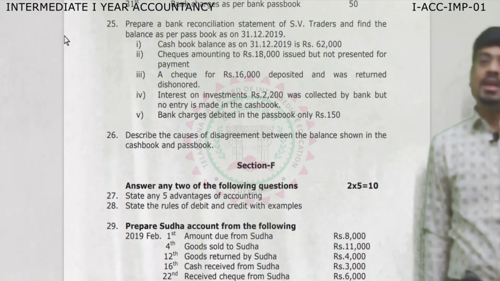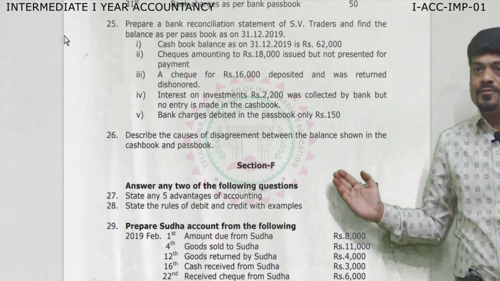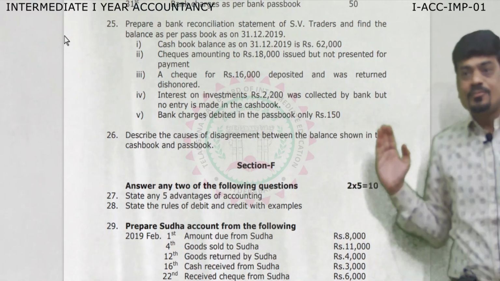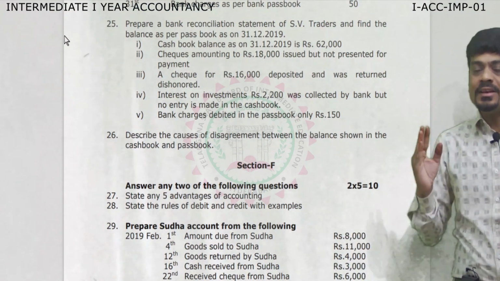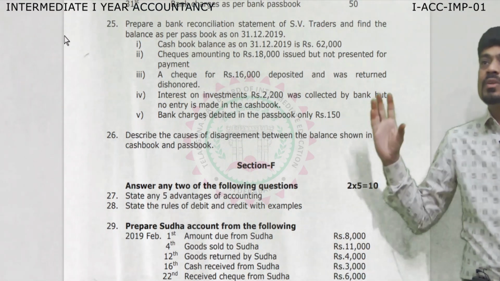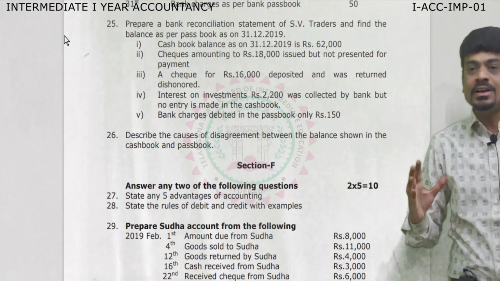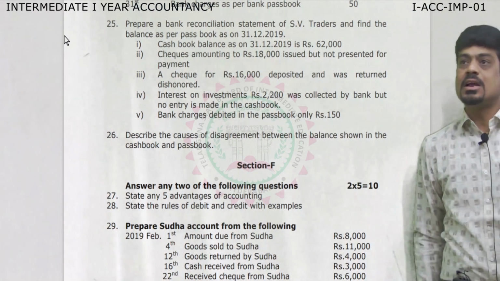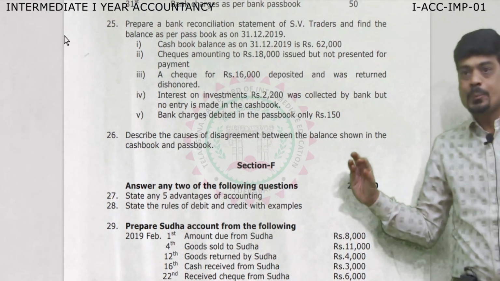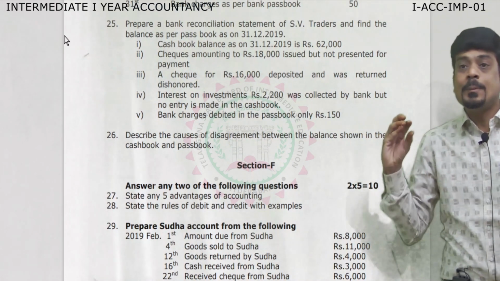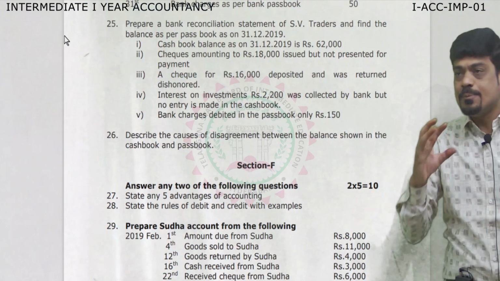Then section F consists of 5 marks questions. In this again, you will get about 5 questions. Of these, 3 will be theoretical and 2 practical. In the practical questions, 1 question is the preparation of personal account.